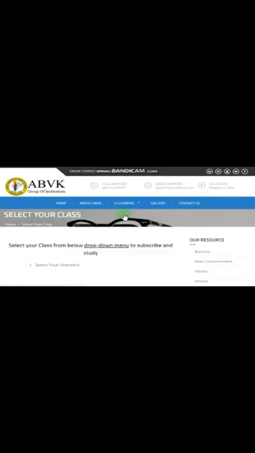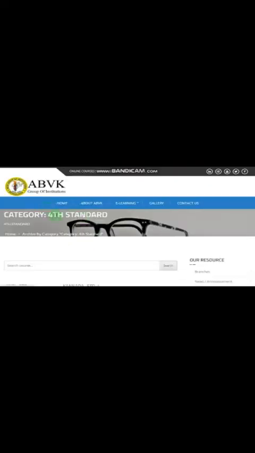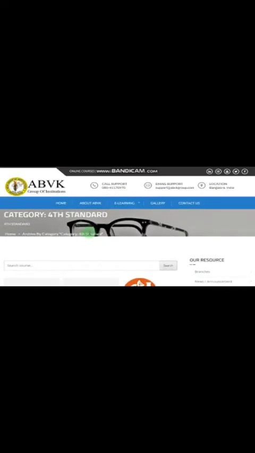When you select courses, the screen appears like this. You have to select your class, your standard. For example, I will select 4th standard here. I have selected grade 4, and the page appears like this. Here you can see the category is 4th standard, and the subjects: Hindi, Kannada, Science, Social, English and Mathematics.